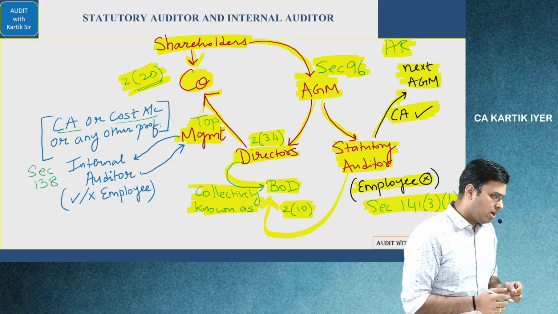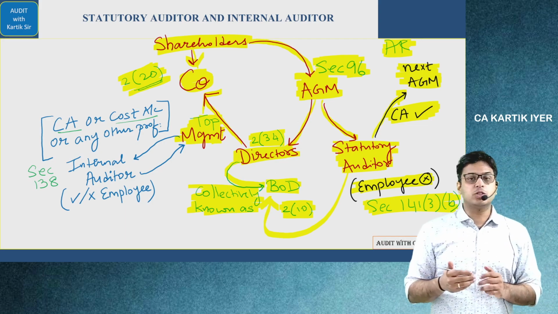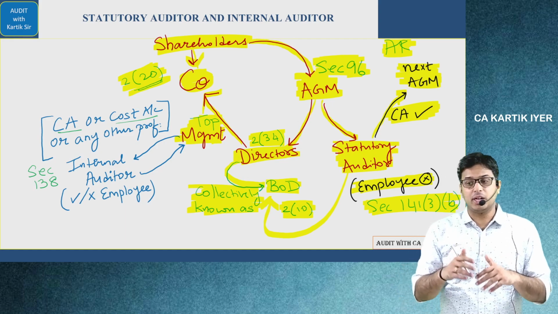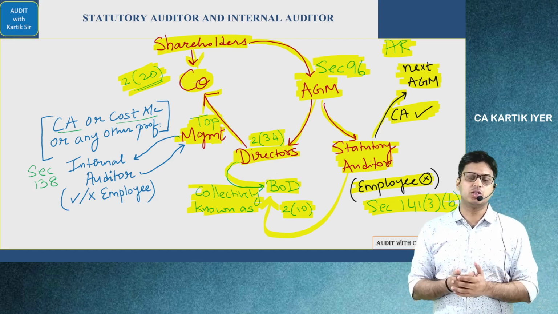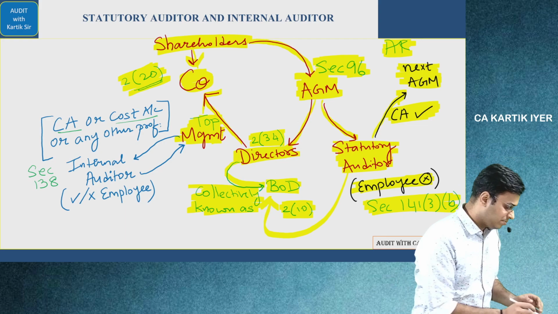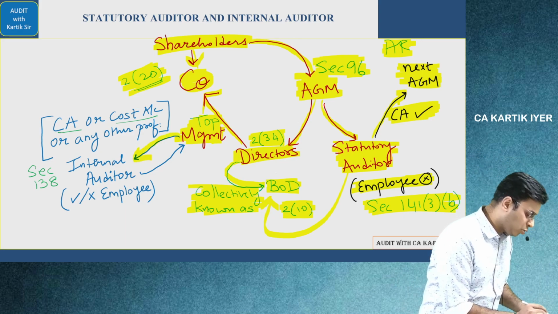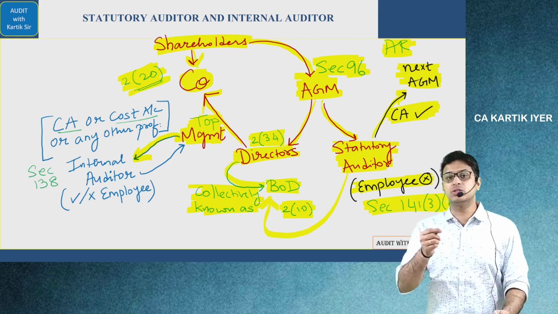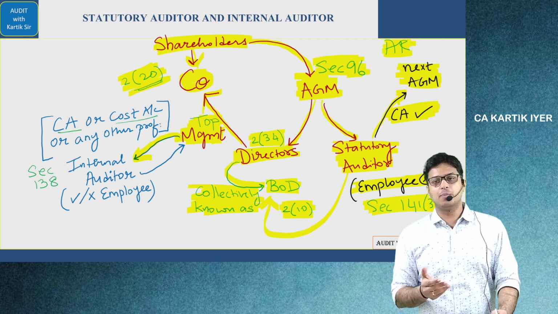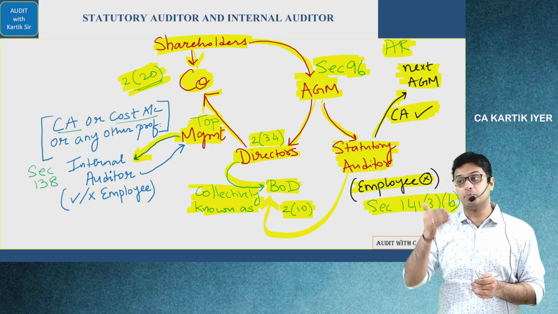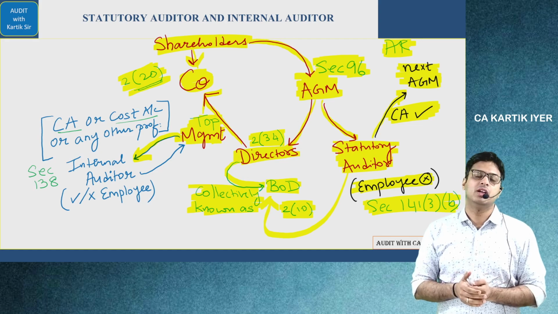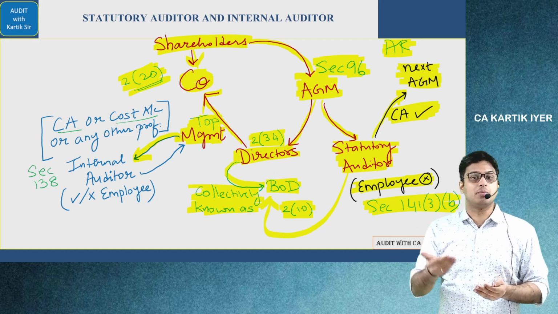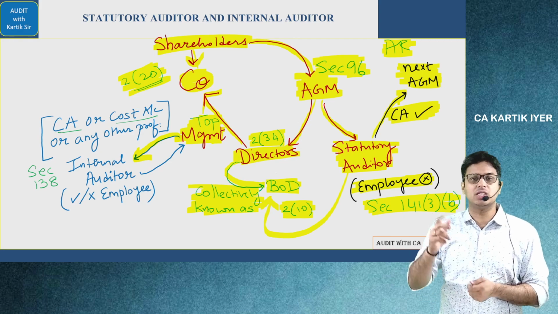Next. See, the directors of the company also want the company to grow. They also want the company to do very, very well in the future. The directors of the company appoint a person to point out the loopholes in the company system, the issues in the company system. Example, a company will have a sales procedure in place, a purchase procedure in place, an inventory management procedure in place. They'll have a salary payment procedure in place.